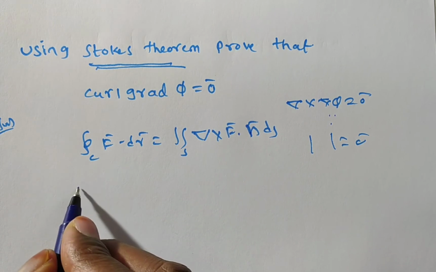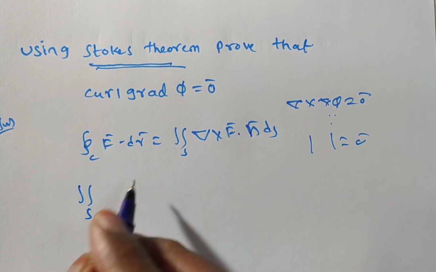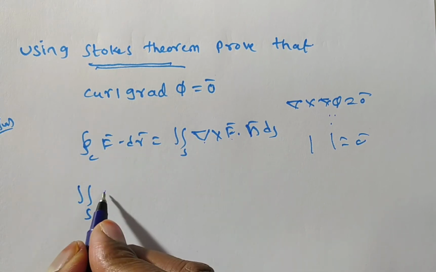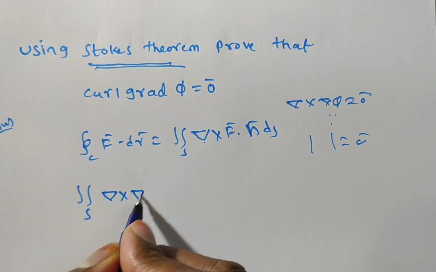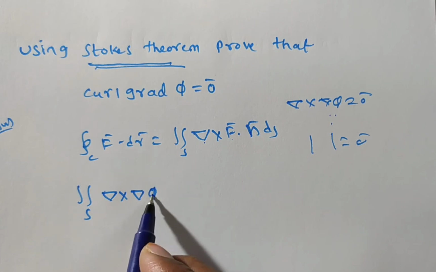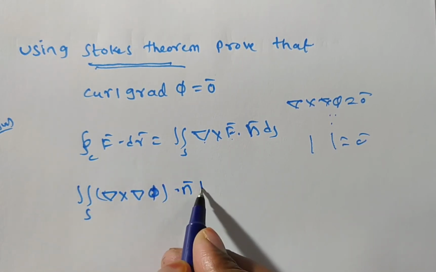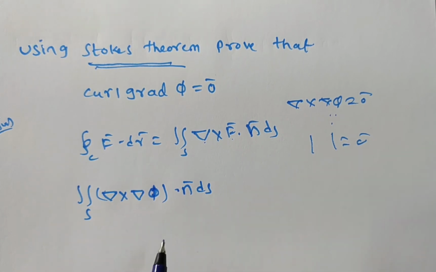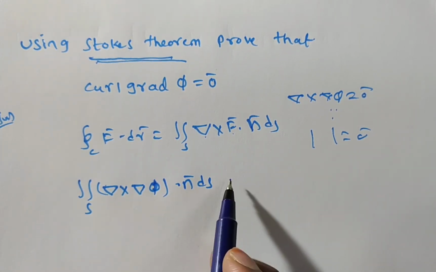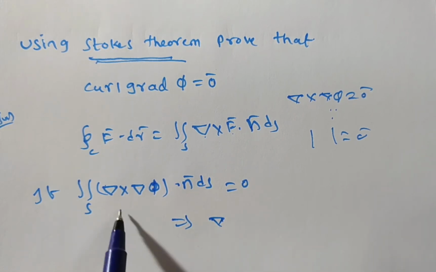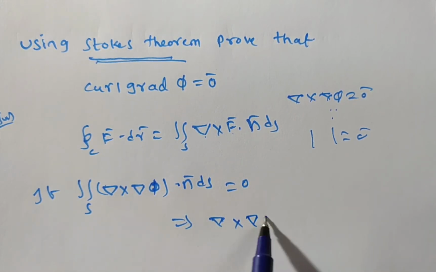You see, in this case, first the RHS part: del cross f bar is nothing but curl only. So this is del cross del phi. Can I write curl grad phi as del cross del phi? Yes. Dot n bar ds. If I prove this value is equal to 0 bar, then you can say that del cross del phi is equal to 0.